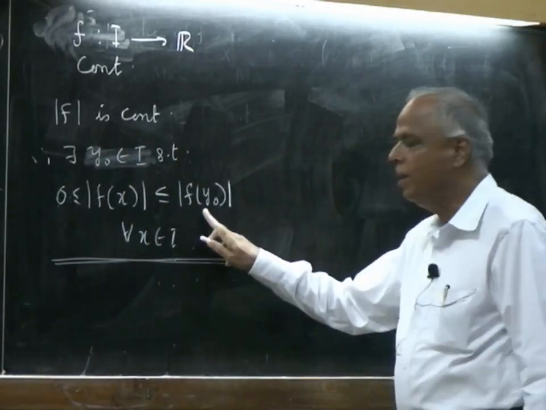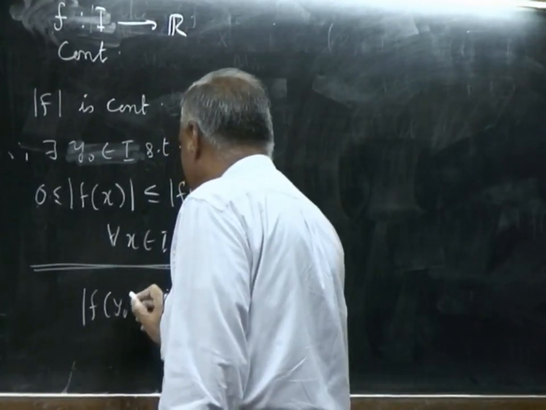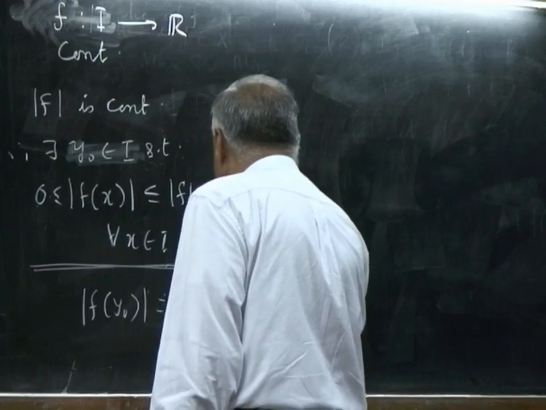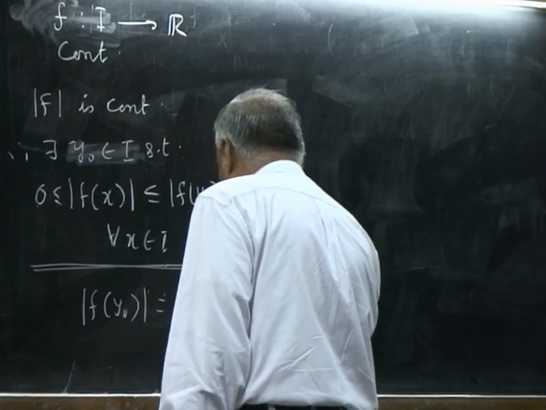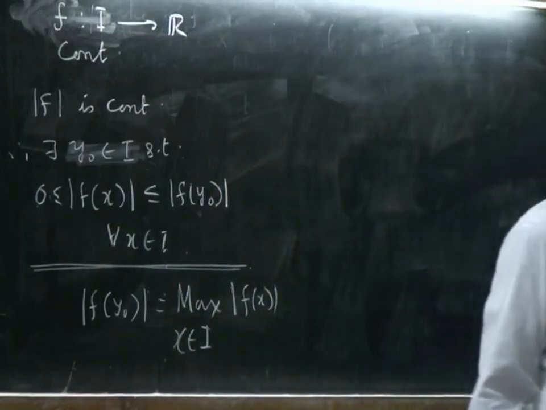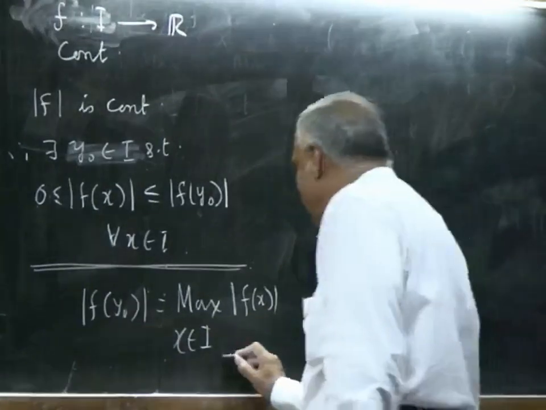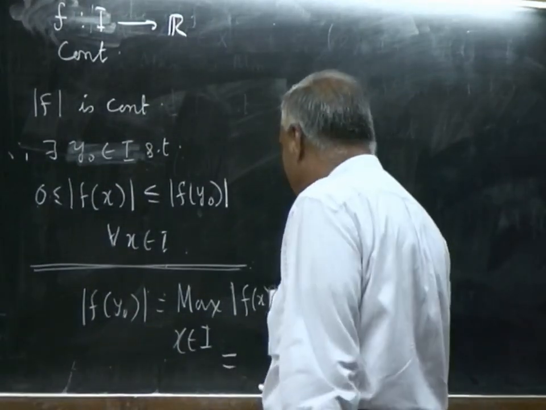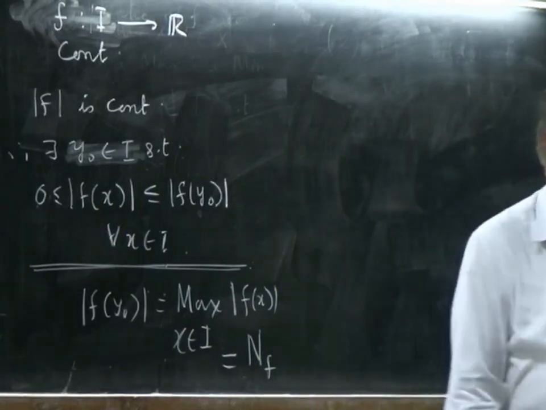Now, this mod f y naught therefore becomes the maximum of mod f x as x varies over the interval. And this I will call n f. I used the word n f somewhere else, but now I am going to use it for this.